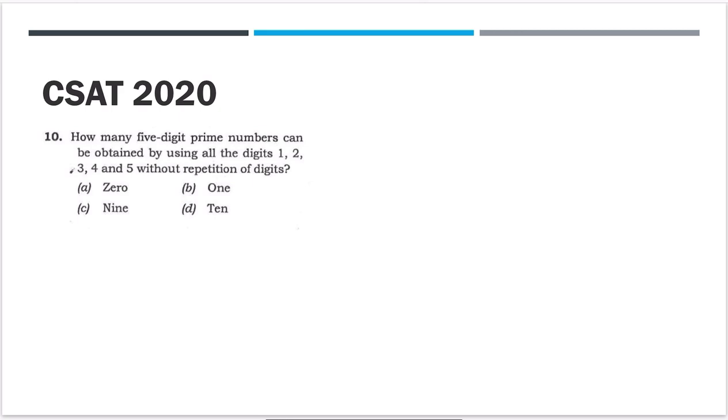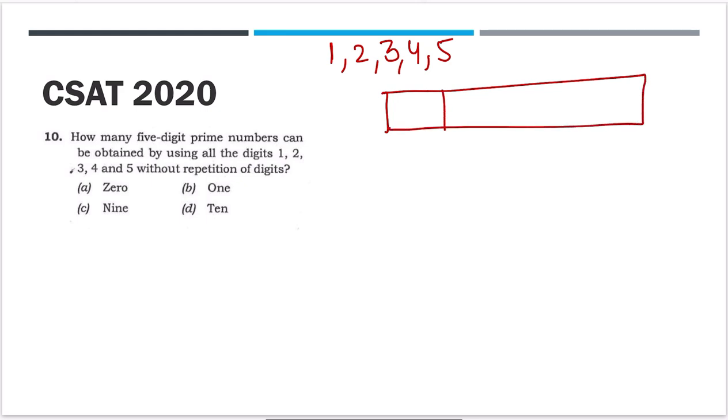Starting with question number 10 of CSAT 2020. Here it is written, how many 5-digit prime numbers can be obtained by using all these digits without repetition? Now, suppose they have asked you to use the digits 1, 2, 3, 4, 5 and make a 5-digit prime number. Means the number could be of this form: 4, 3, 1, 2, 5.